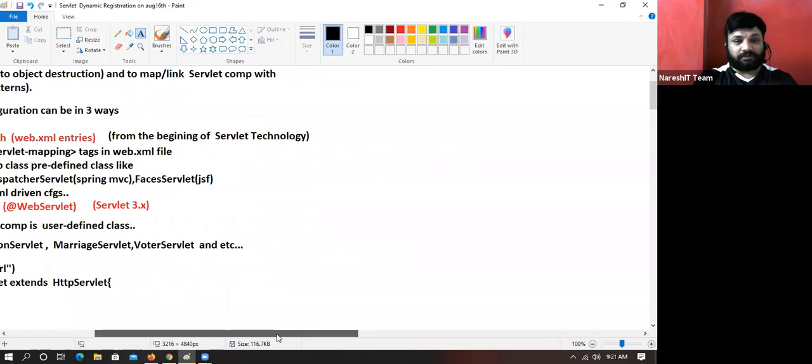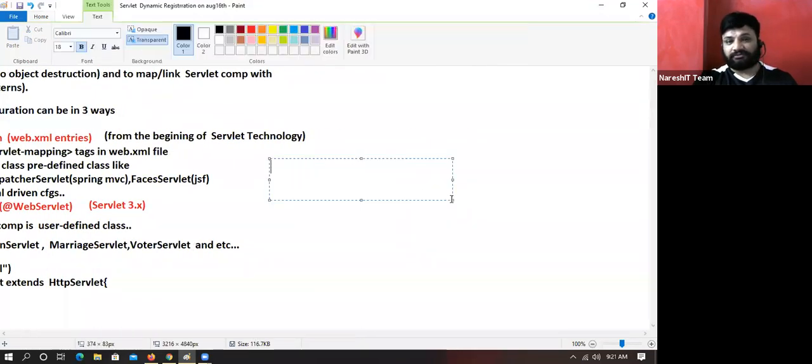Yes, in approach number one, we have filter, filter mapping for filter registration. Servlet is having filters also. Now don't ask me what is filter. Everyone knows that, right? Filter configuration.